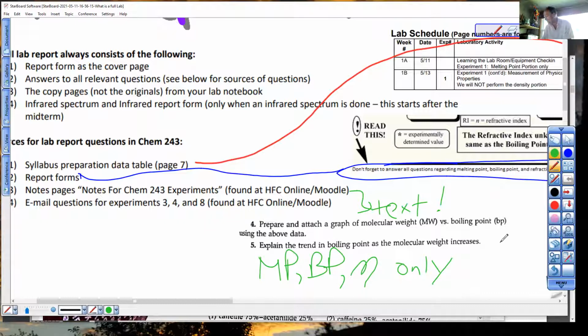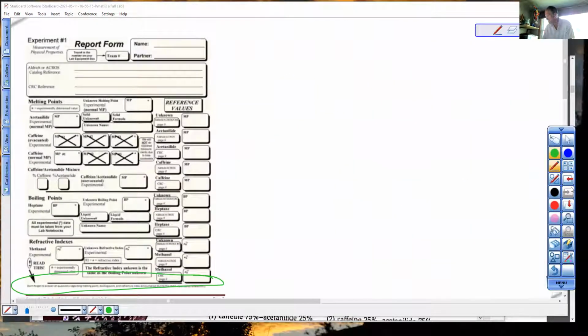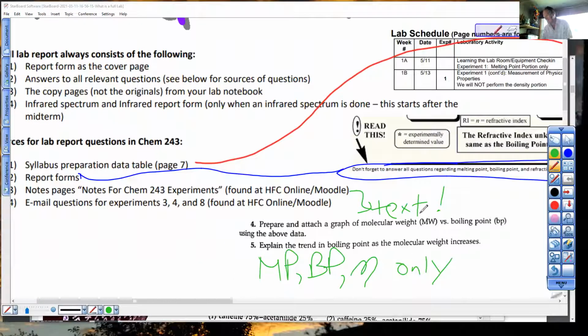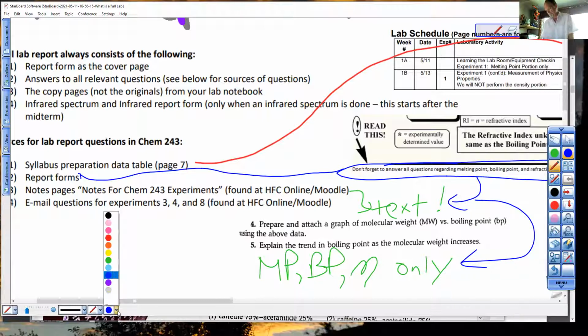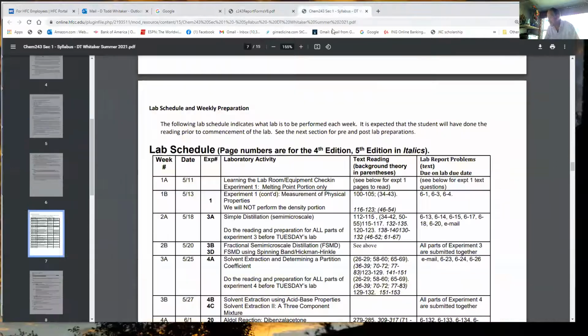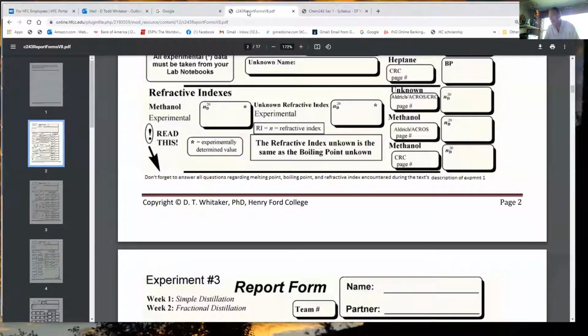That wasn't even a notes page. That was from a report form. That should be blue. My apologies. The report form told you to go to the text. We're only doing it for those topics. Notes pages we'll put in purple. Let's go see if we can find notes pages questions. Where do we have notes pages? They're at Moodle. Notes pages. They're not here. We're going back.